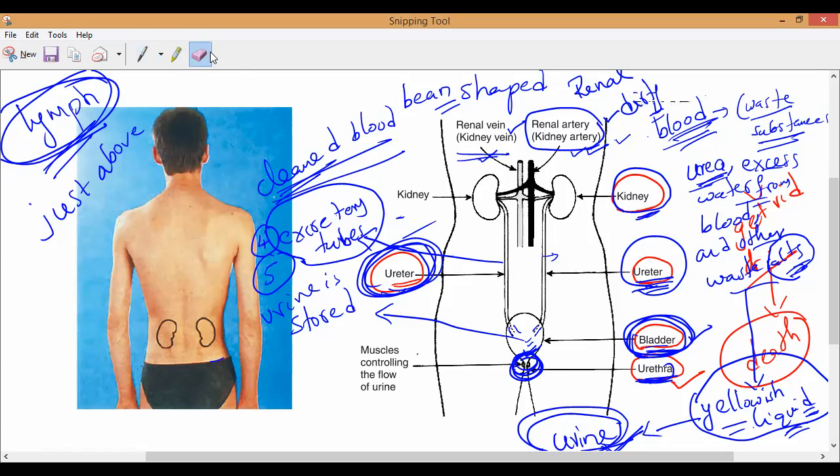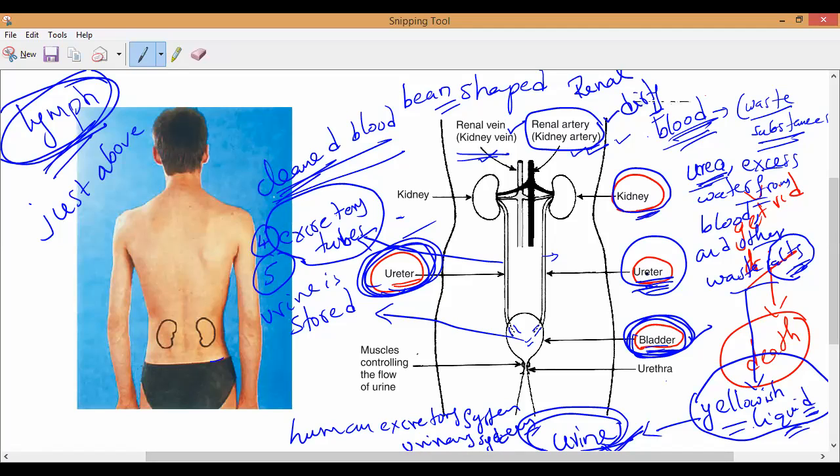Spelling is a must. This is what we call the excretory system. Understand, the human excretory system, or also we can call it what? The human excretory system is also called the urinary system. Both names are common.